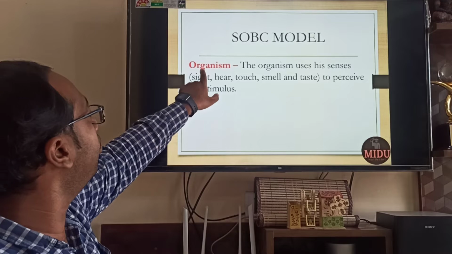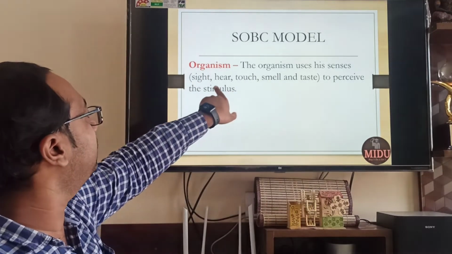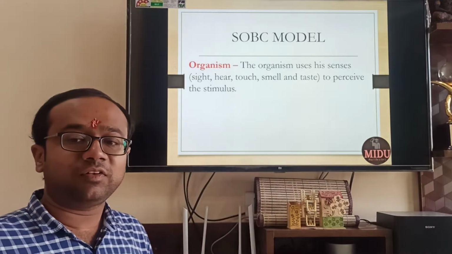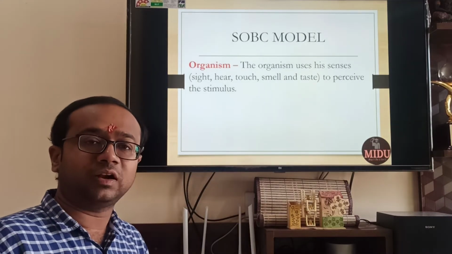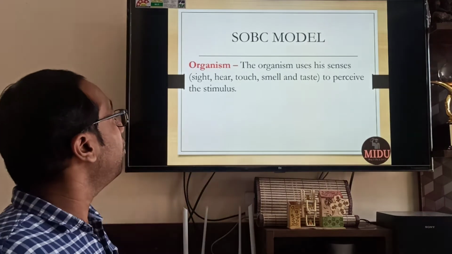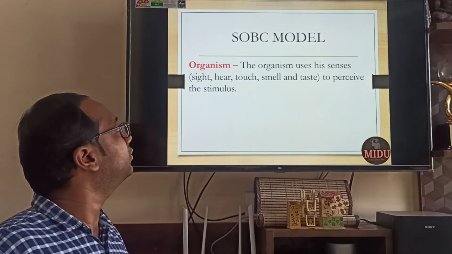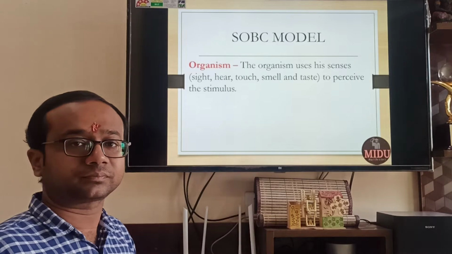Next we come to O, which is organism. Organism uses the senses sight, hear, touch, smell, taste to perceive the stimulus. So whatever stimulus was coming to the organism, whether it was overt or it was covert, the organism is using the 5 senses to perceive that particular stimulus. This is known as organism.